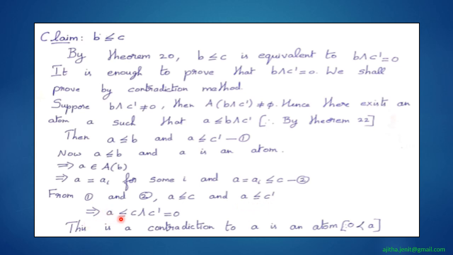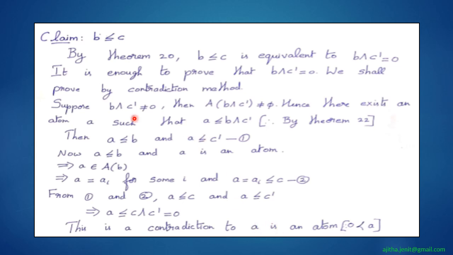Therefore a is less than or equal to c meet c dash. That is the complement, so c meet c dash is equal to 0. Therefore we get a is less than or equal to 0. But this is a contradiction, because a is an atom and a should cover 0. Therefore we get a contradiction here.